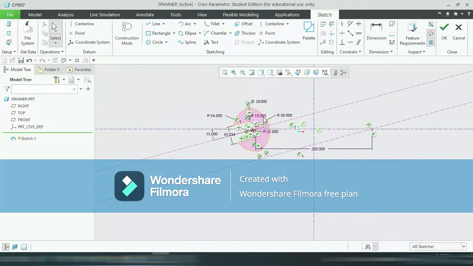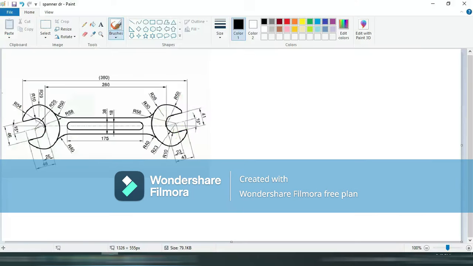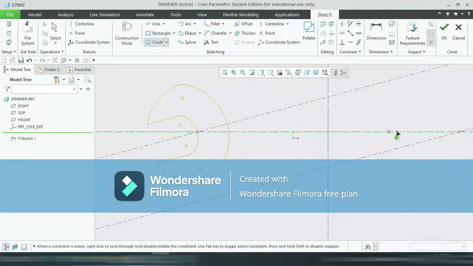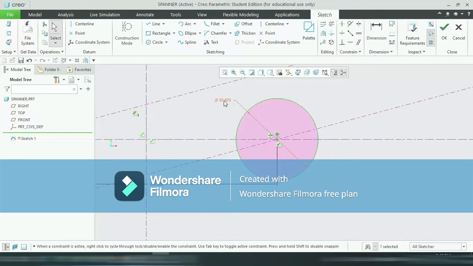Okay, now this part is completed. Now we will start this part. So you can see here from this point there is one circle or one arc having radius R50. So go here, select circle, select this point, and its radius is 50.